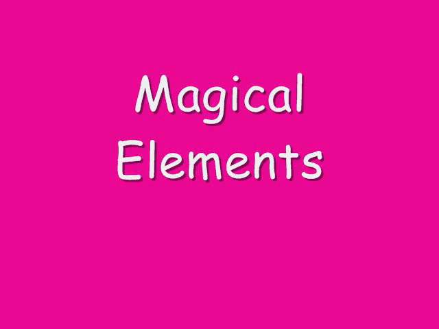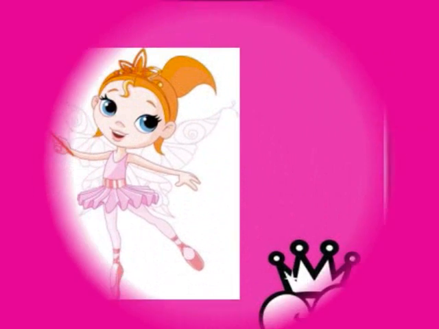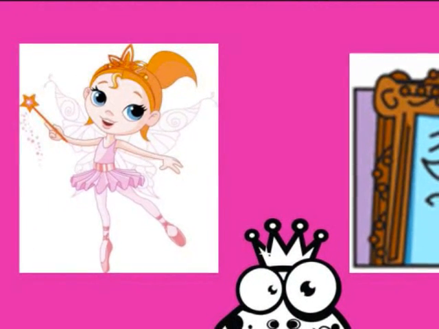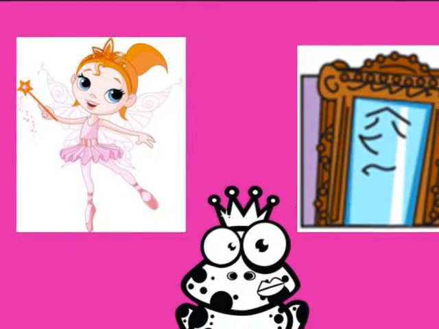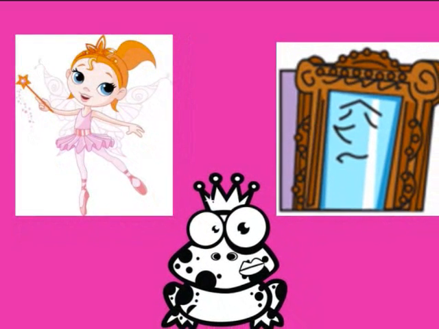lived happily ever after." Fairy tales all have magical elements throughout them. Magical elements are things that are in fairy tale stories that you wouldn't see in your normal everyday life. Some examples that some stories might include would be fairies, talking animals, or even magic mirrors.